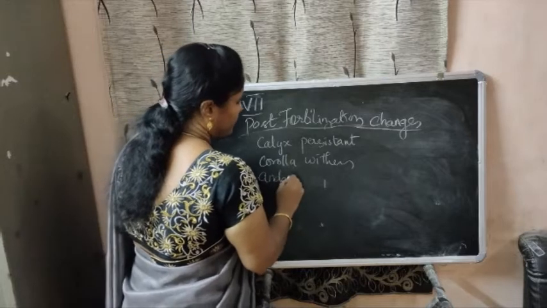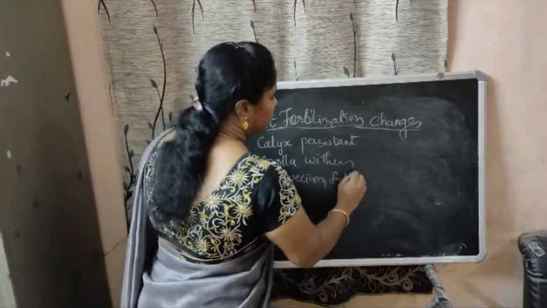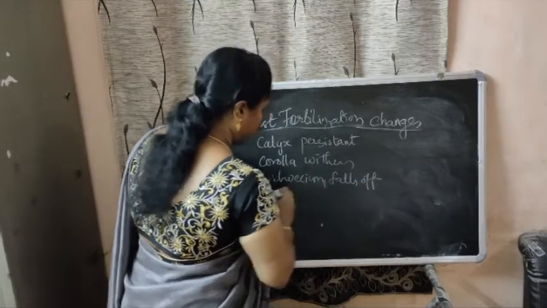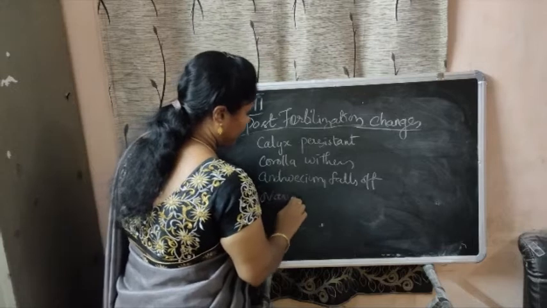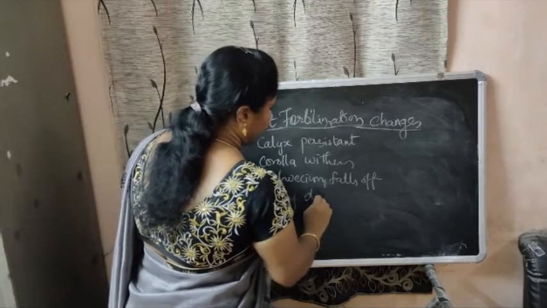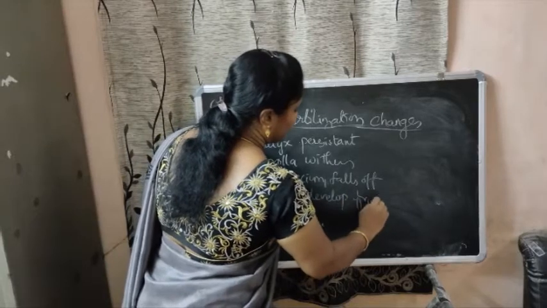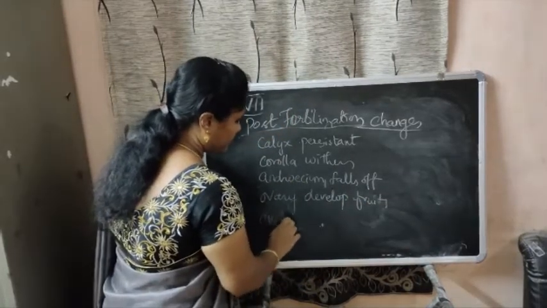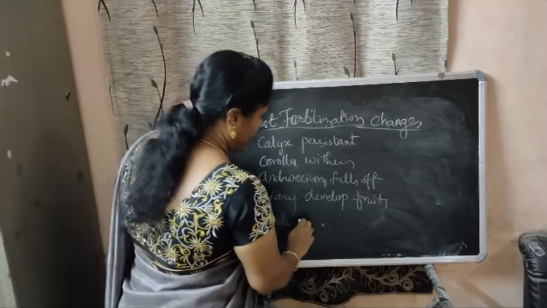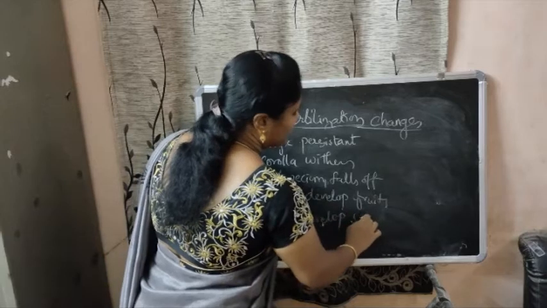The androecium falls off. The pistil or the ovary develops into fruit, and the ovule develops into seeds.